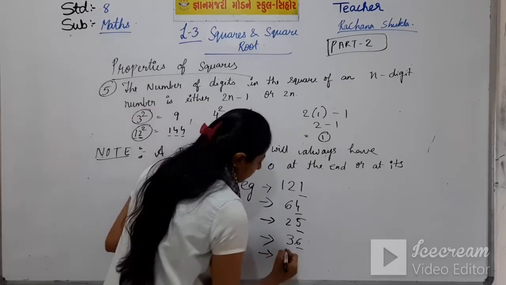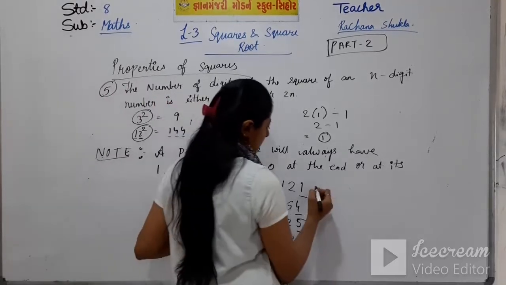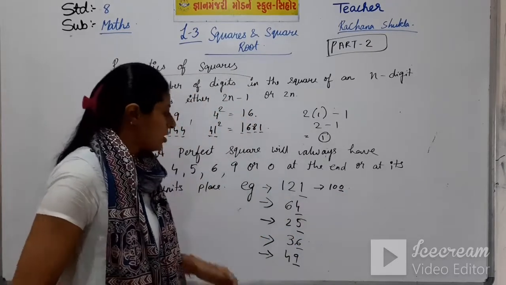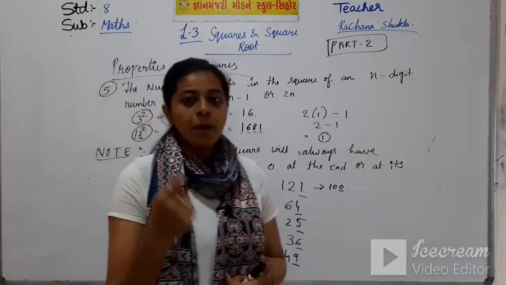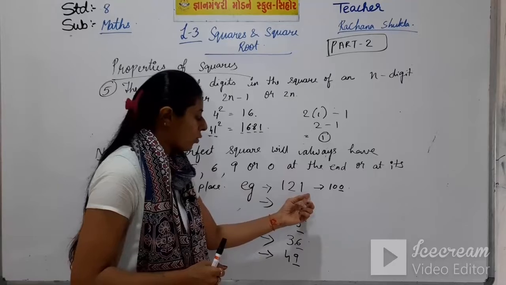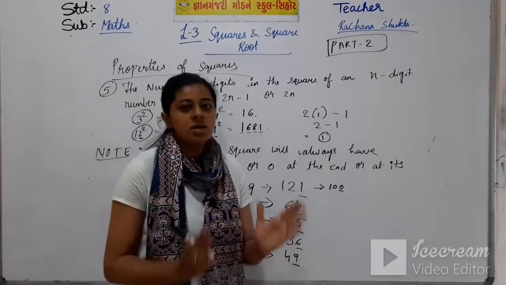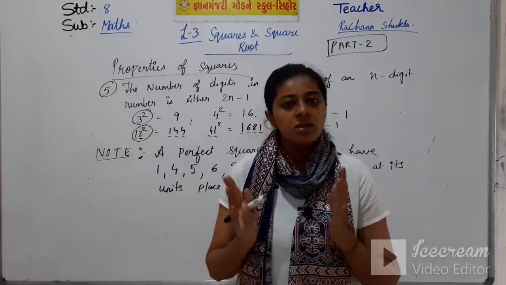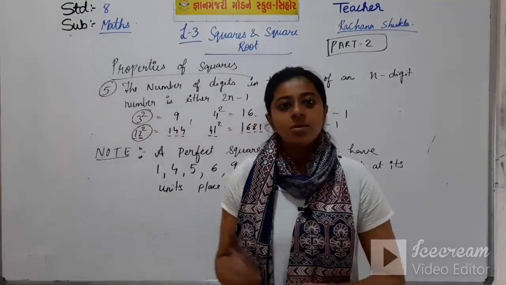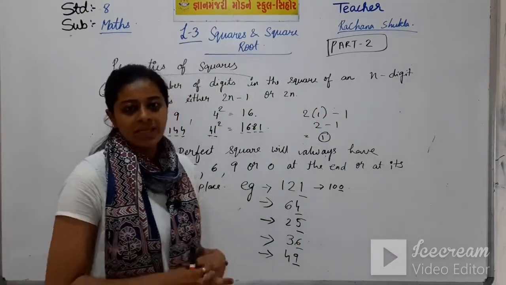Then comes 9. 49. Last unit digit 9. For 0, 100. Unit digit 0. So all perfect squares will have either 1 or 4 or 5 or 6 or 9 or 0 at the unit place of the digit. Okay students, these were all the properties of squares. Note it down in your fair book, and now we will see the examples related to squares and square roots.